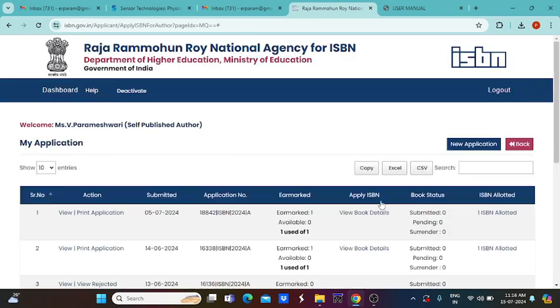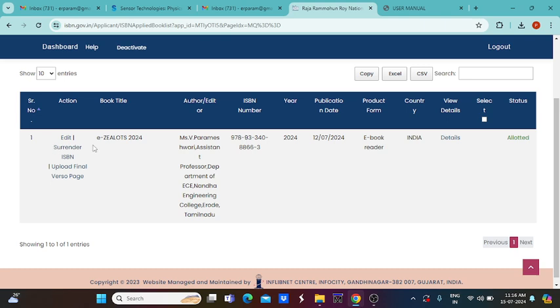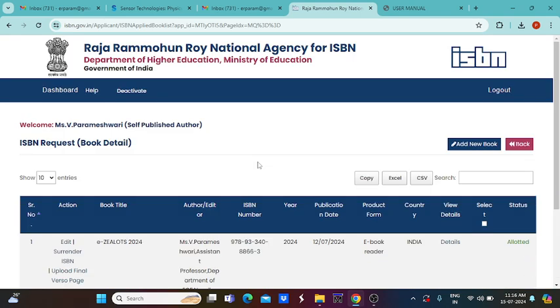Here also the allotted ISBN number is available. So the ISBN allotted is there, and in this particular field we can see the book title and author name and ISBN number and year of publication and on which date it was published, and it is an e-book reader, and India is our country. So all these details are available here.